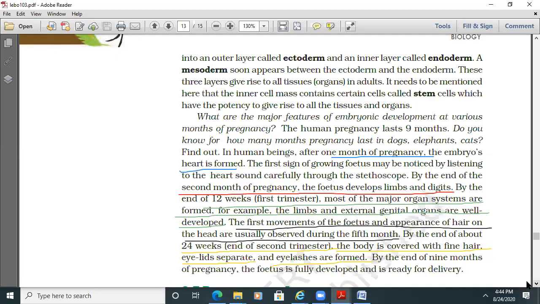The first movements of the fetus and appearance of hair on the head are usually observed during the 5th month. Then by the 6th month, by the end of about 24 weeks, that means the second trimester, the body is covered with fine hair, eyelids separate, and eyelashes are formed.